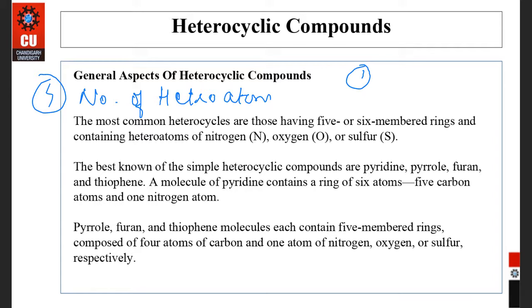Clear? So this is the introduction about heterocyclic compounds. We will start with the classification of heterocyclic compounds in the next session. If you want to ask something, then you can. And thank you so much.